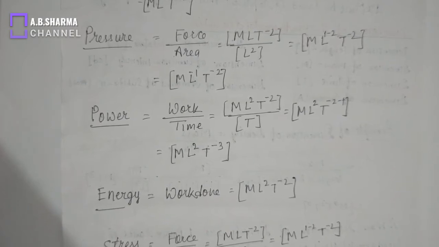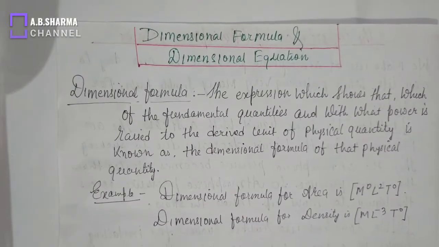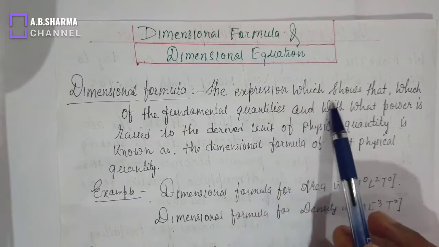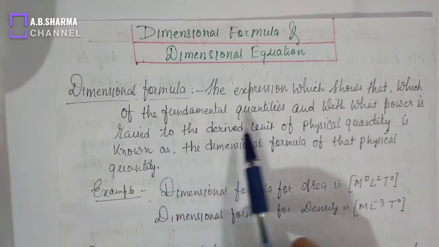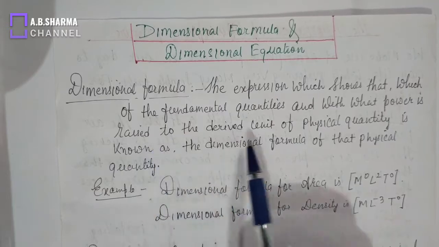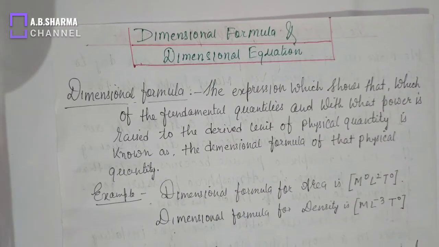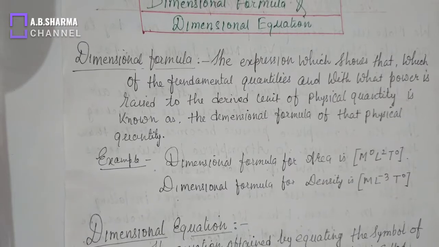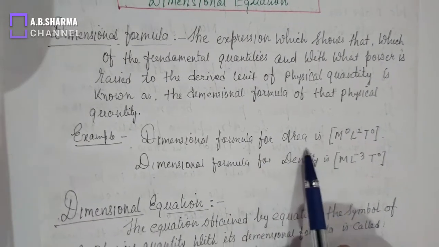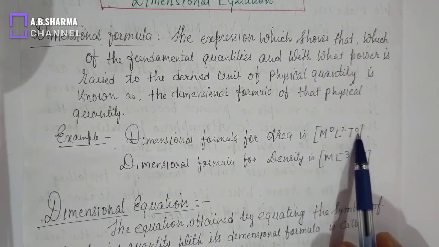Now see what is dimensional formula and dimensional equation. What is a dimensional formula? The expression which shows which of the fundamental quantities, and with what power it is raised, to give the derived unit of a physical quantity is known as the dimensional formula of that physical quantity. You can understand by this example also. Dimensional formula of area is M to the power 0, L to the power 2, T to the power 0.